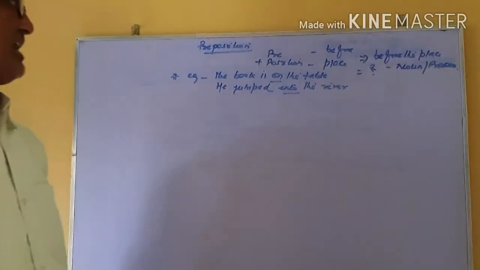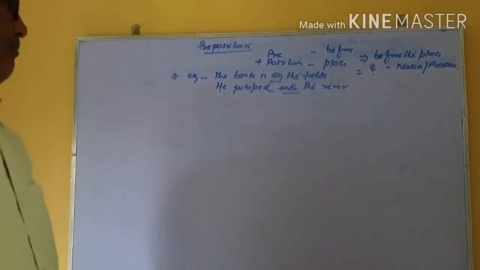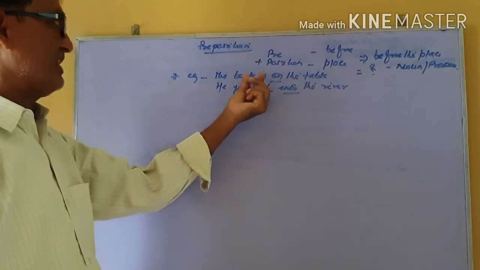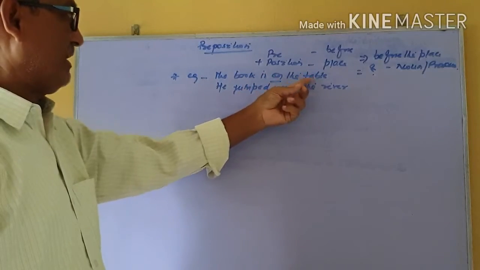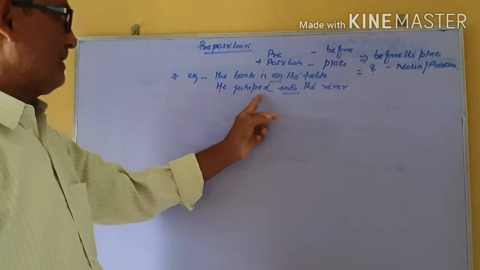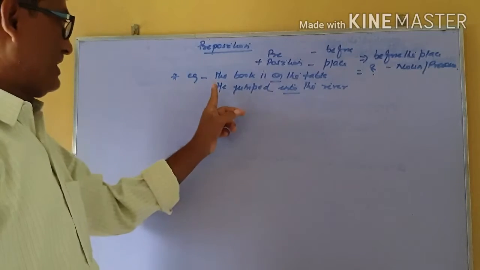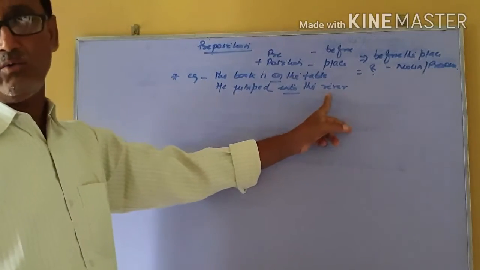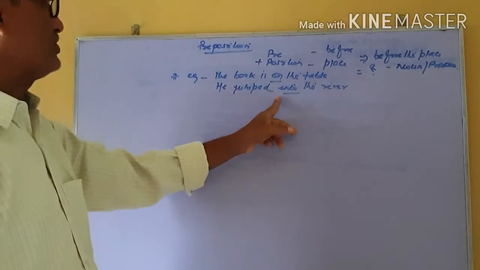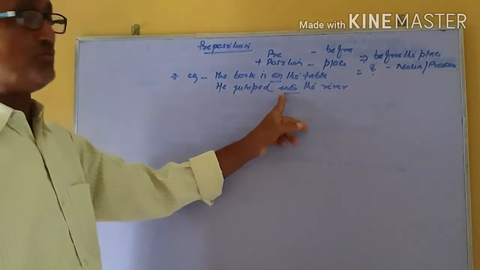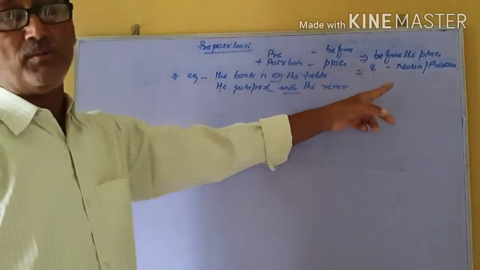Both the underlined words are called prepositions because they show some type of relation between the 2 nouns, that is the table and the book. A similar process applies with into, he the pronoun, and the river the noun. That's why we can see prepositions are the words which are used before a noun and pronoun.